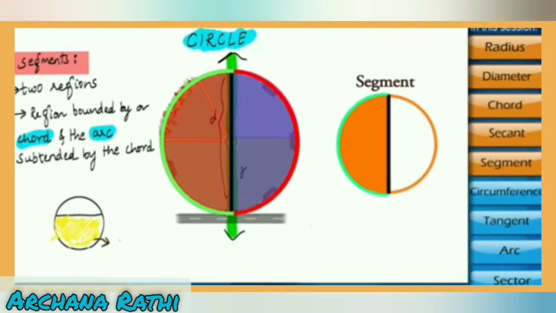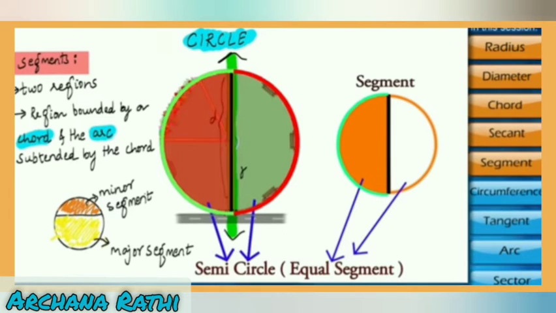Now there are two segments, a major segment and a minor segment. The part which is larger is called the major segment and the region which is smaller is called the minor segment.